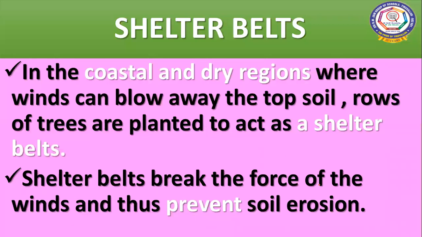The next one is the shelter belt. In areas where there is more wind, the wind can blow away the topsoil, in areas like coastal and dry regions. In such regions they will plant rows of trees, children. These rows of trees act as a shelter belt. They will break the force of the wind and prevent soil erosion.